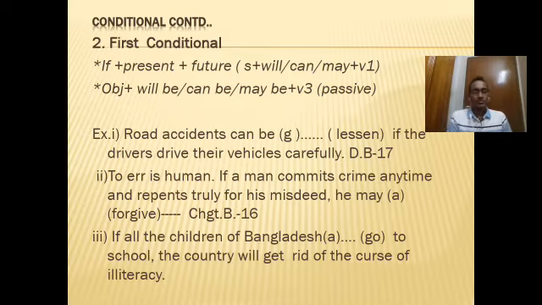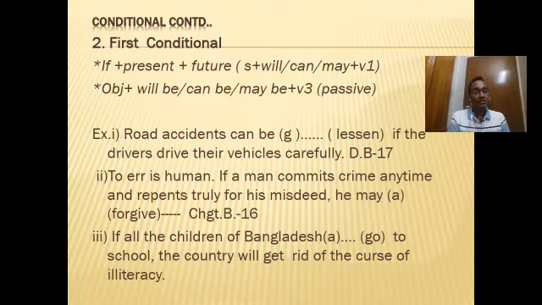See the second one. To err is human. If a man commits crime anytime and repents truly for his misdeed, he may forgive. Here if a man commits crime is the subordinate clause, so the present indefinite tense has been used. In the second clause we will use can, could, may plus verb 1, but if the subject is inactive, do you think here the subject is active or inactive?